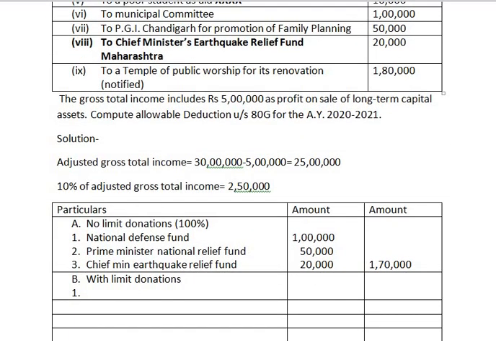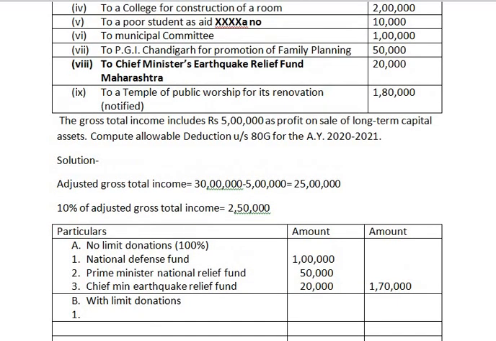Under with limit donation, the first point is a donation to a notified mosque of public worship for its repair, and the amount for that is rupees 20,000.